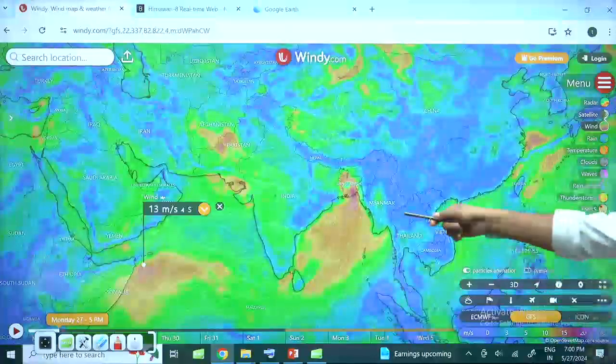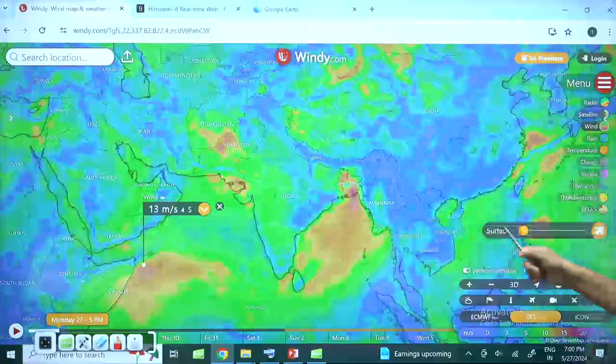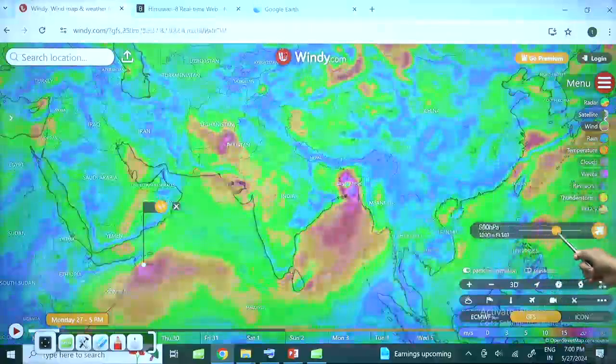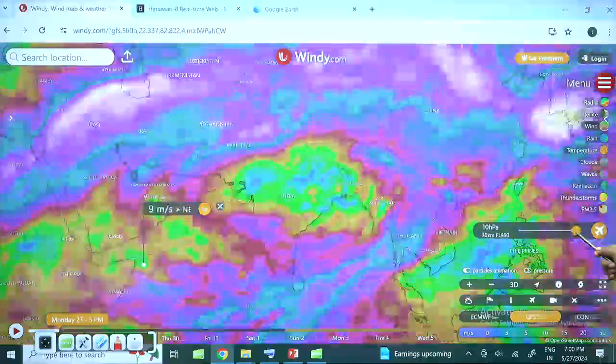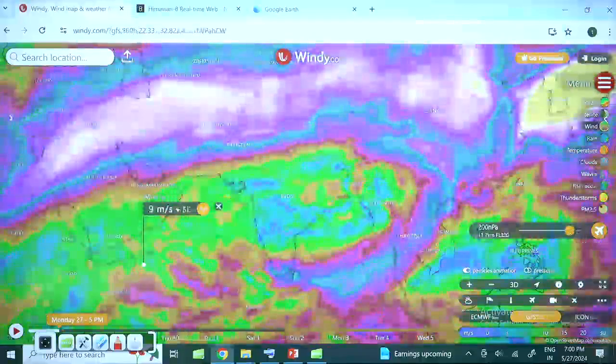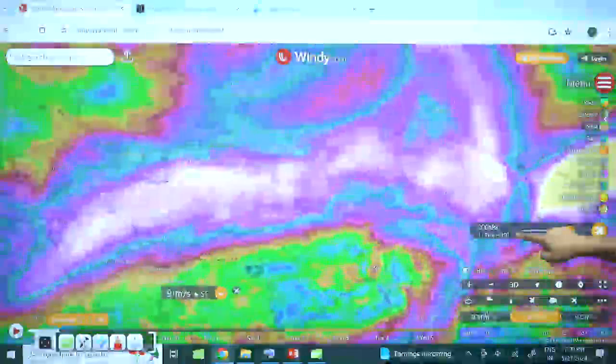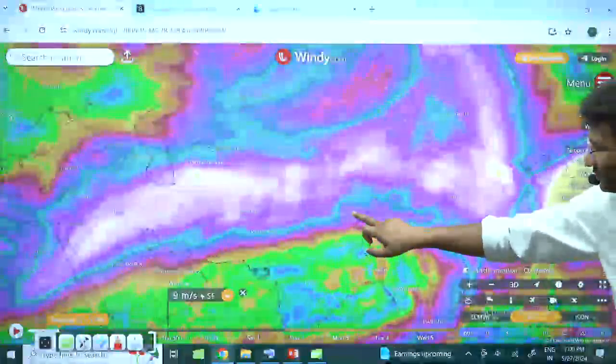See, these are surface winds. Look how the winds are moving on the surface. But I'll take you to near about 13 kilometers height, 11, 12 kilometers height. How are the winds moving? And look at the speeds here.